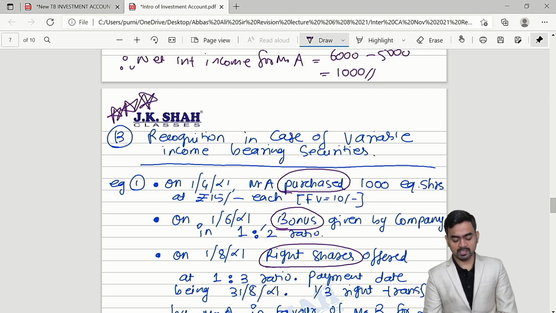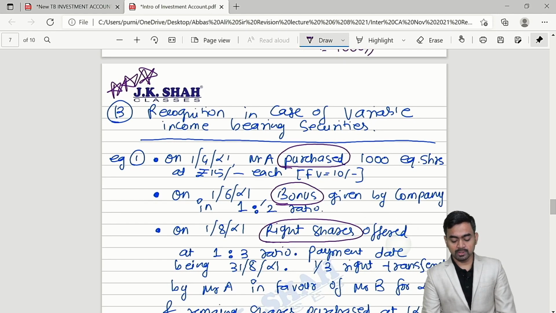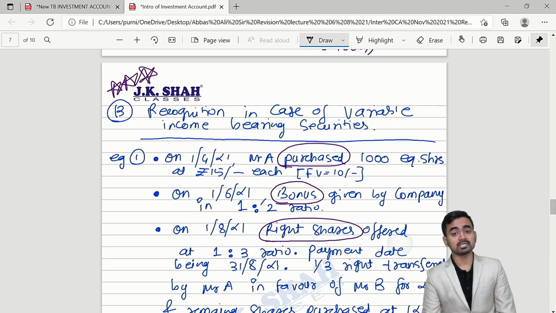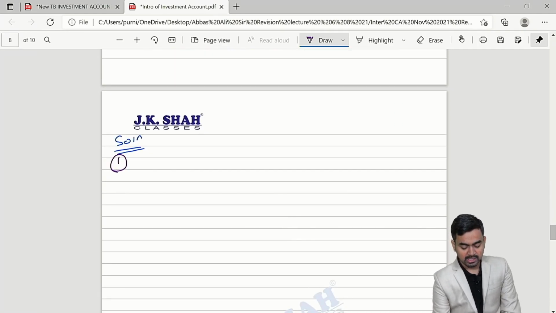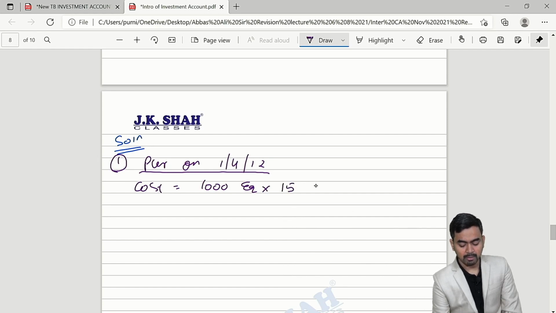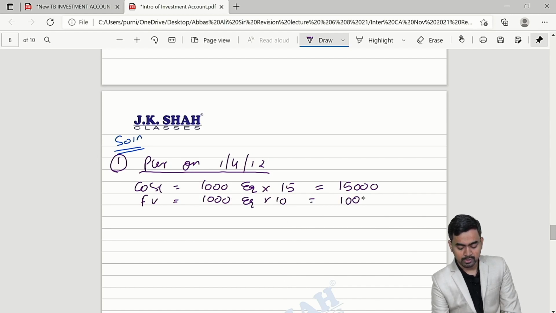Check your first transaction. You have acquired 1000 equity shares at rupees 15 whose face value is 10, on 1st April 20. So the first transaction I am writing: purchase on 1st April. Simple. Tell me, what is the cost when you have acquired 1000 equity by making payment of 15 rupees? So your cost is 15,000. What is the face value, my dear students? Same 1000 equity, but the face value is 10, that is 10,000.